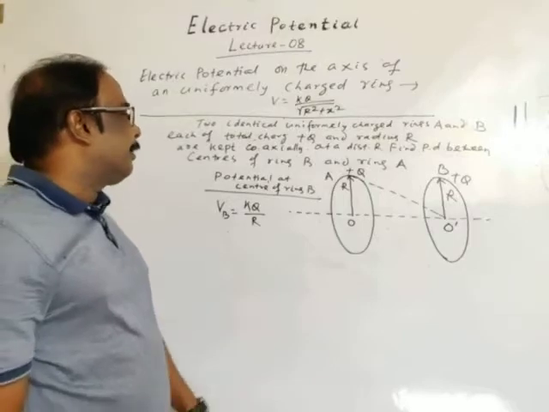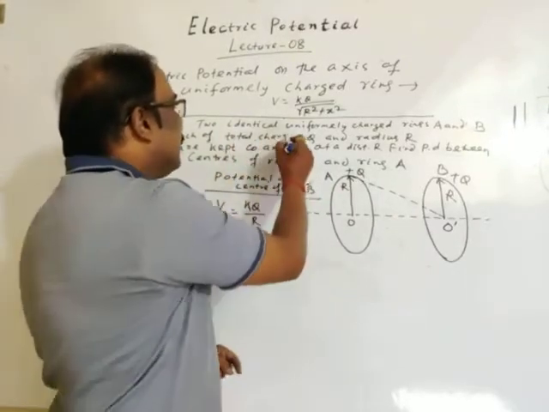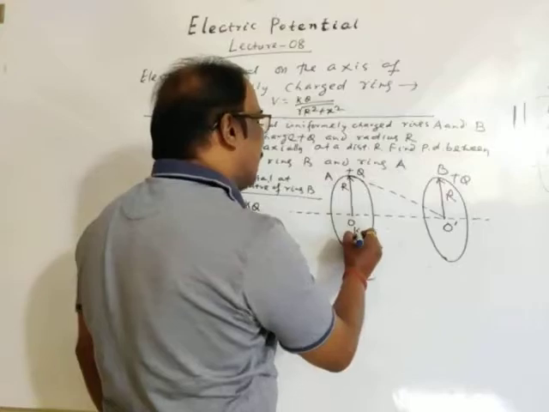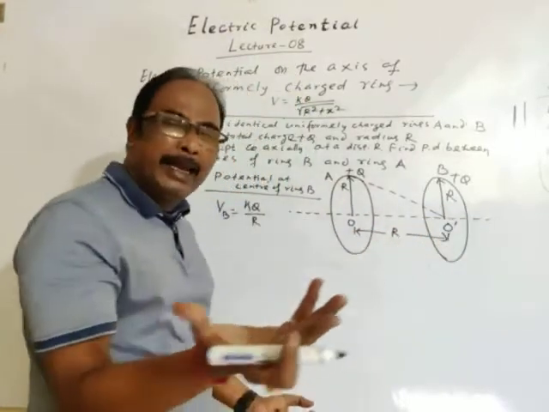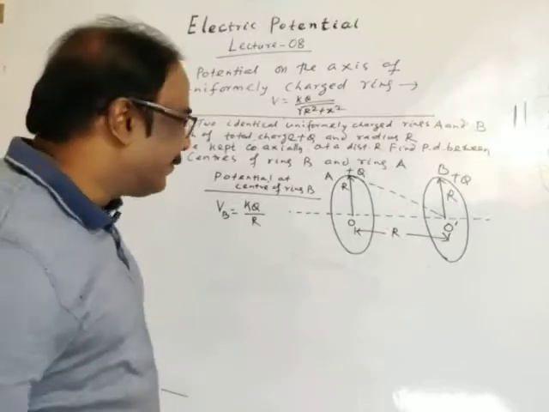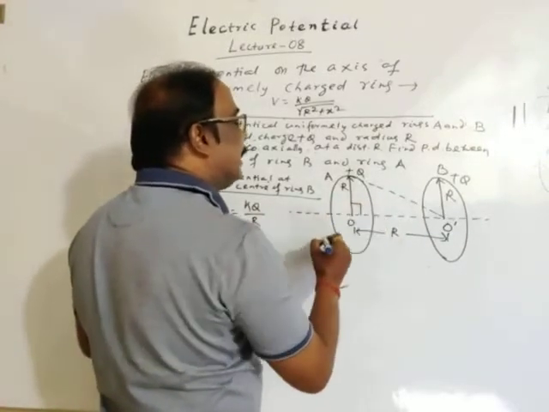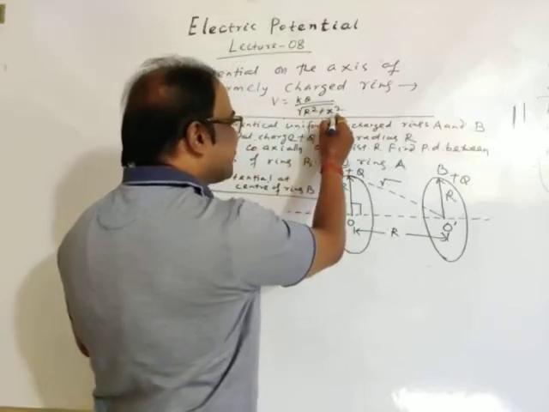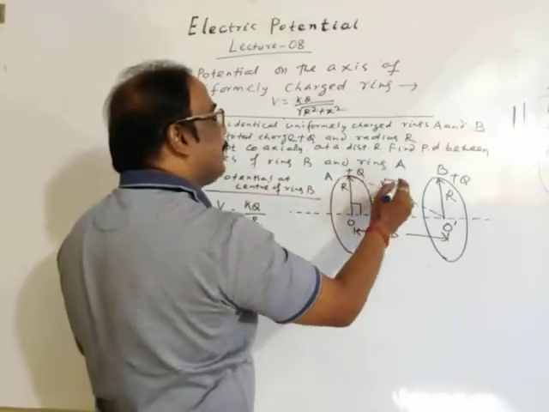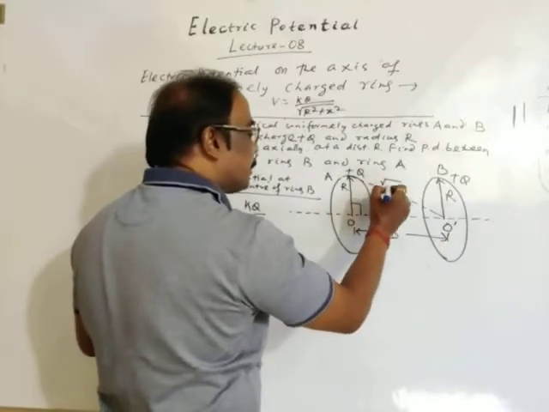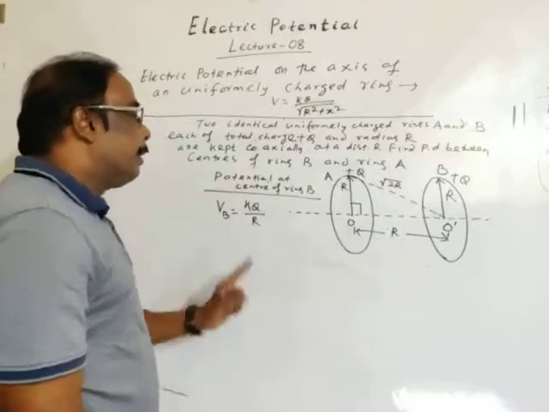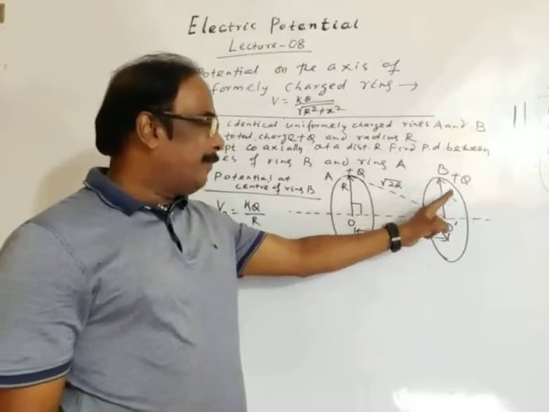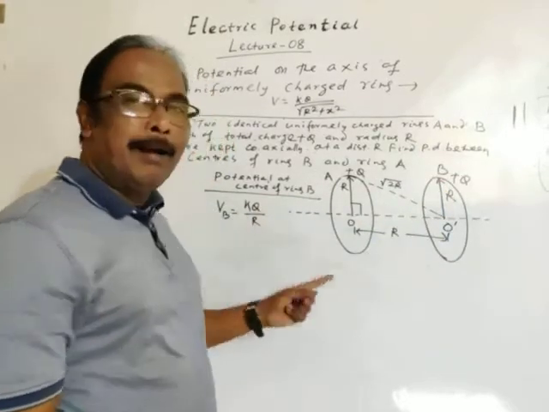Okay, now the question is corrected. Each of total charge Q and radius R are kept coaxially at a distance R. Or you may take any distance, X, Y, Z, etc. Then this distance C, this is a right angle, this is R, this is also R, so this distance is root of R square plus R square, which is root 2 R. Potential at center of ring B due to itself is KQ by R, as we got.